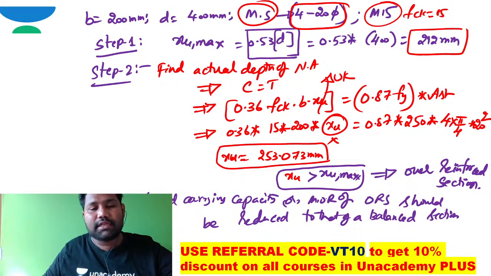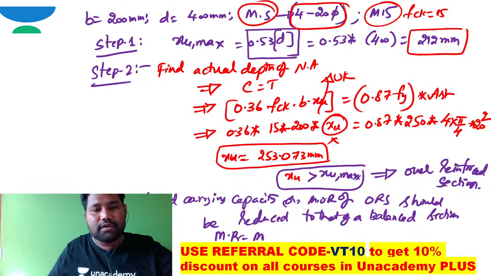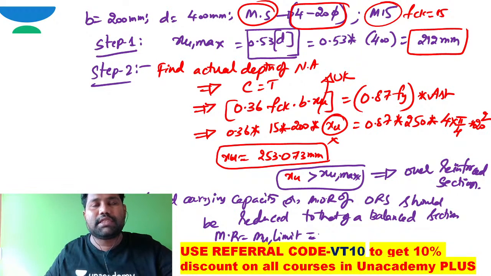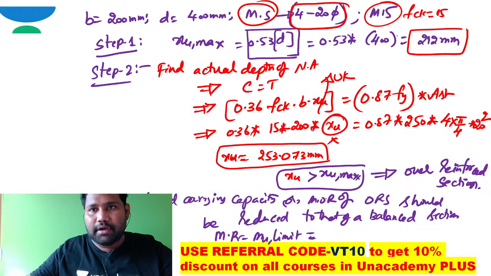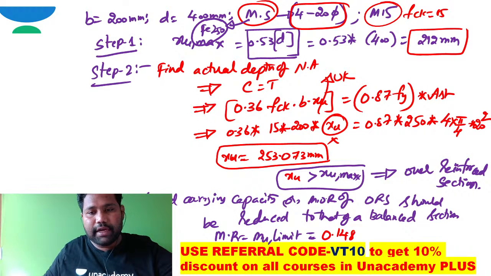In such case, how can we work out the limiting moment of resistance, because the moment of resistance here equals Mu? What is the limiting moment of resistance for a balanced section? Here it is mild steel, which means Fe 250 grade. For Fe 250 grade we had already derived this Mu limit, and that Mu limit is 0.148 FCK B D square.